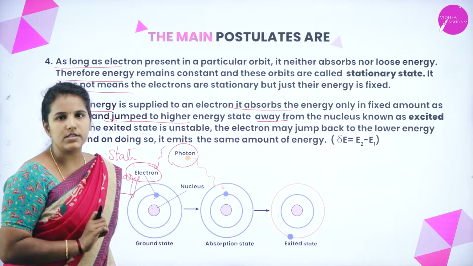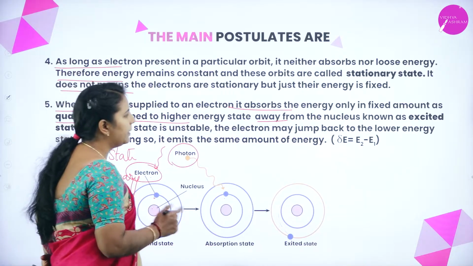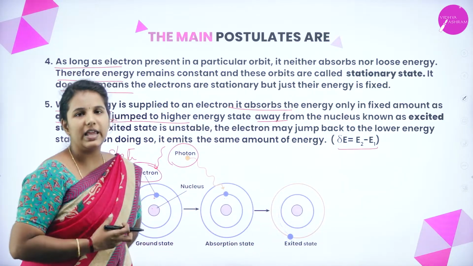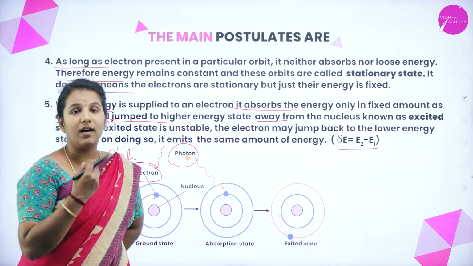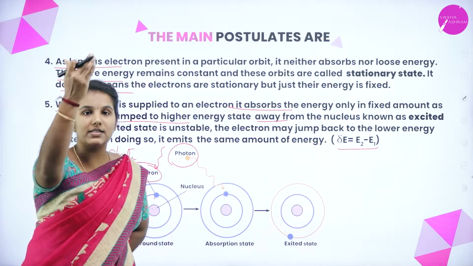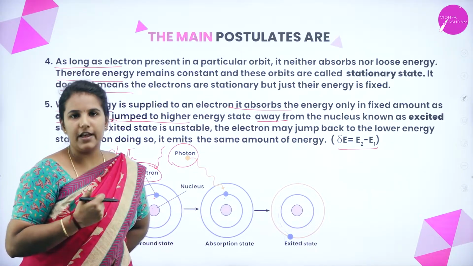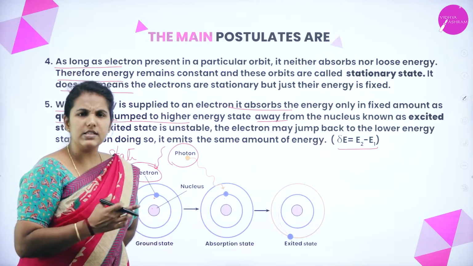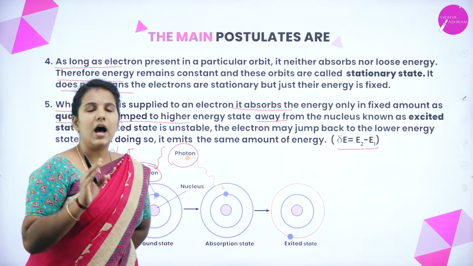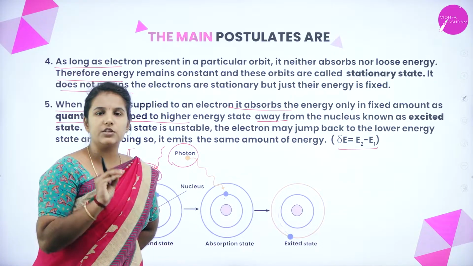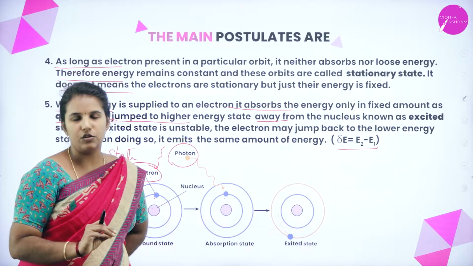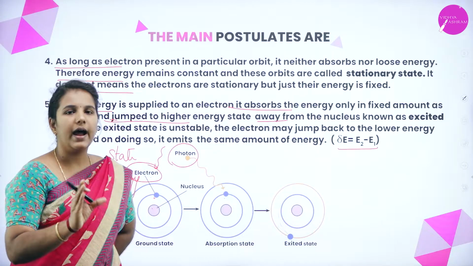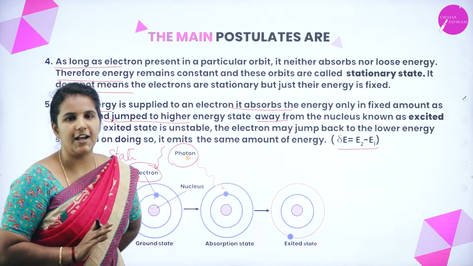The difference in energy is given by delta E, which is equal to E2 minus E1, where E2 is the energy of an electron in the excited state and E1 is the energy of the electron in the ground state. This is how, when you provide a definite quantity of energy to an electron, it gets excited, then comes back to its original state, causing a difference in energy.